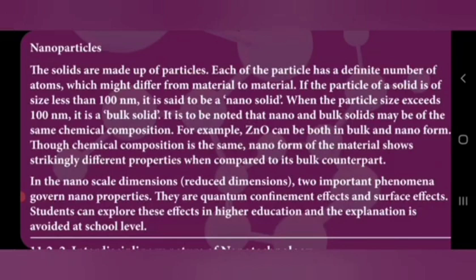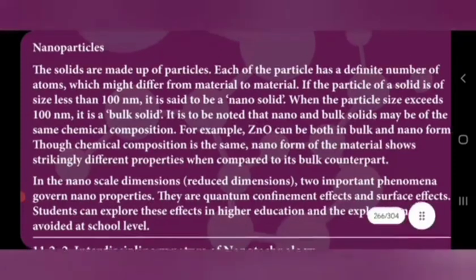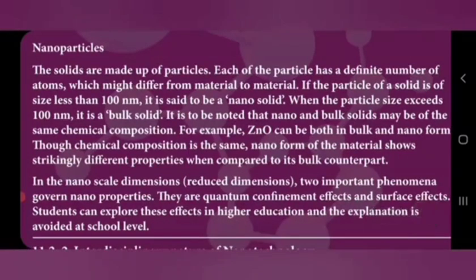What is the difference? The materials do not stick or get attracted to other molecules; they show individuality. So it obeys different properties in the bulk and in the nano form.